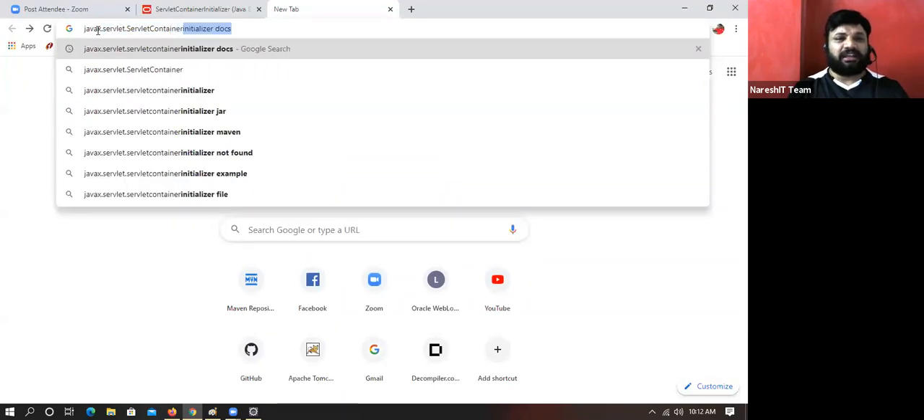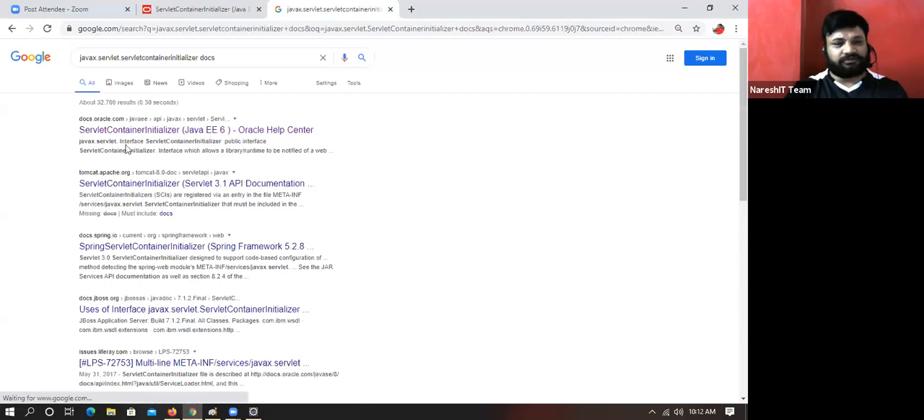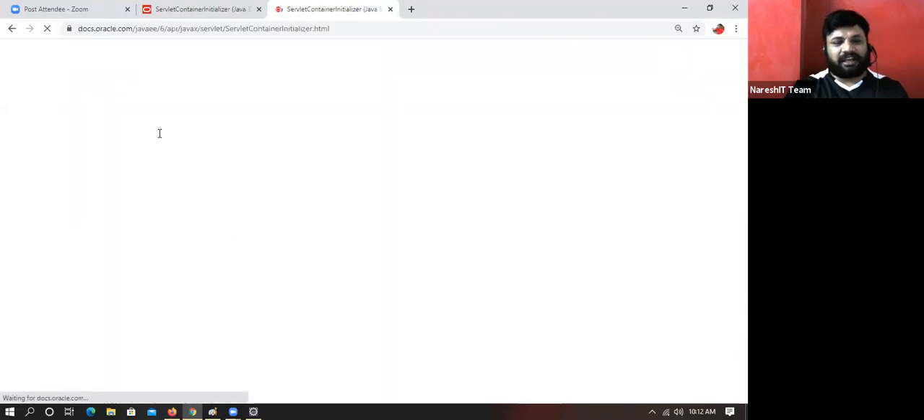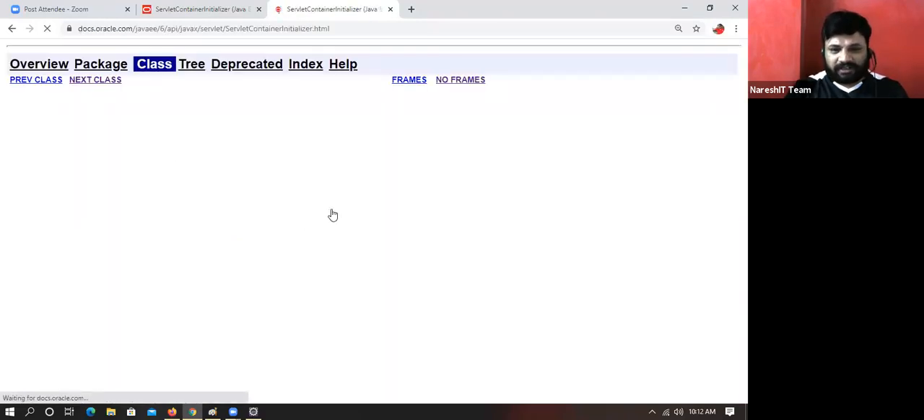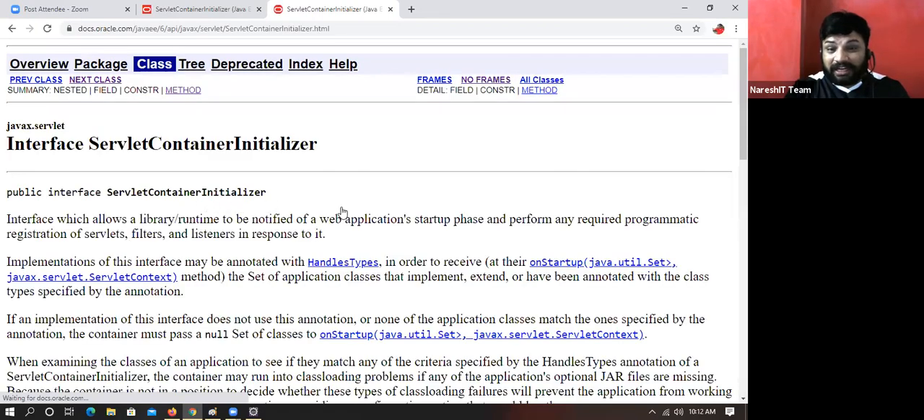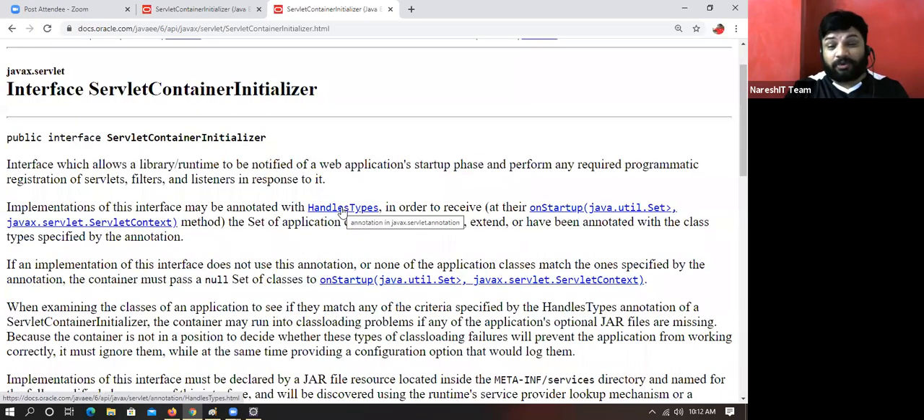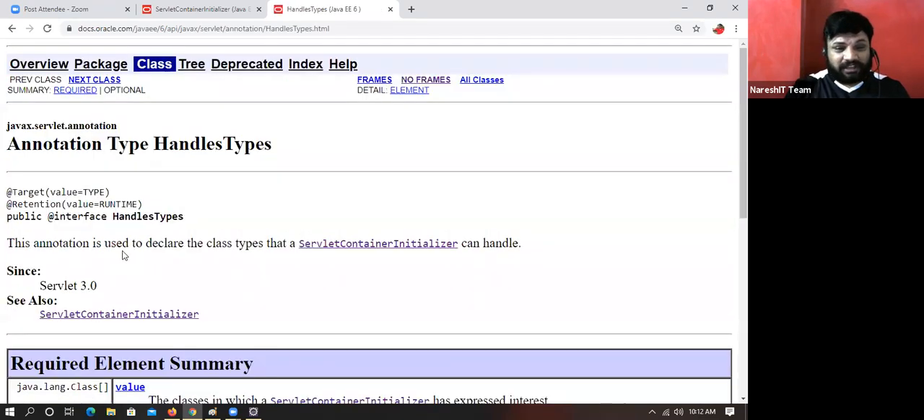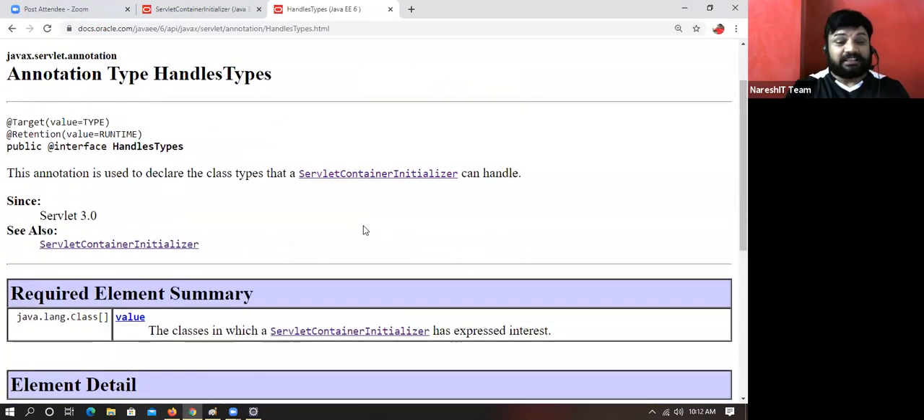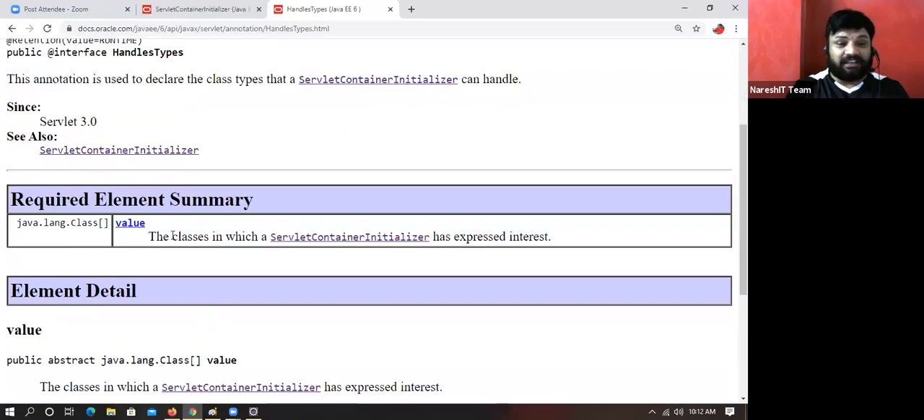ServletContainerInitializer docs. Okay, see this. May be annotated with @HandlesTypes. What is this? HandlesTypes. Okay, this annotation is to declare the class types that the servlet initializer can handle. The classes in which servlet container has to express the interest.